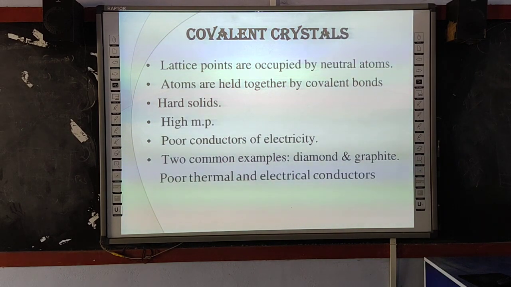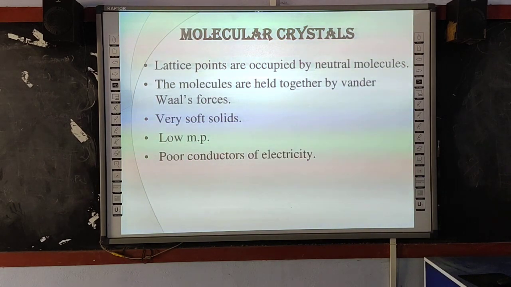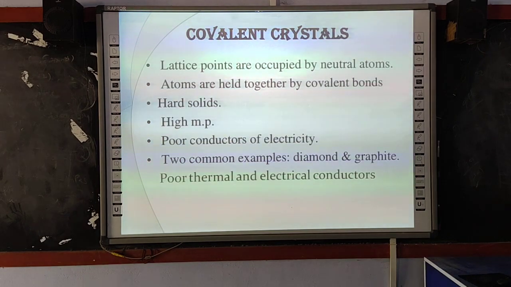Now let us see the covalent crystals. In the covalent crystals, the lattice points are occupied by neutral atoms. In the ionic crystals, as I already told you, only the ions. In covalent crystals, only the atoms. Whereas in the ionic crystals, the ions are held together by strong electrostatic forces, here the atoms are held together by covalent bonds. These covalent crystals are hard solids. They have a very high melting point. The ionic crystals have a high melting point, whereas our covalent crystals have a very high melting point.